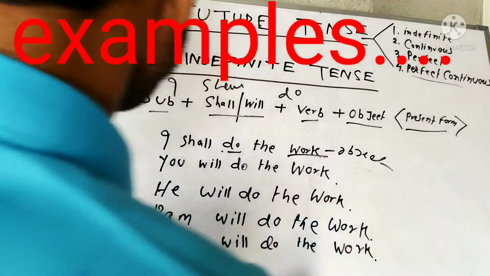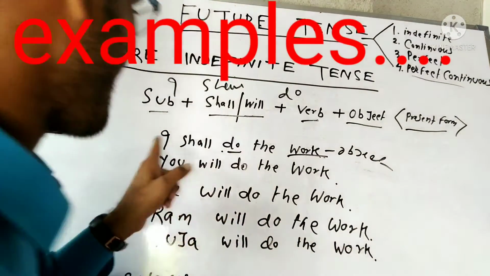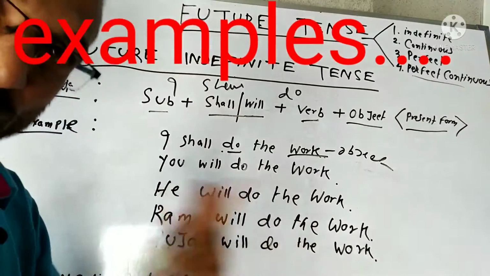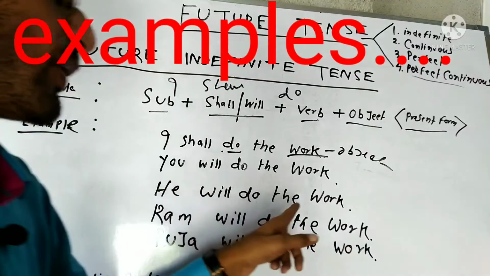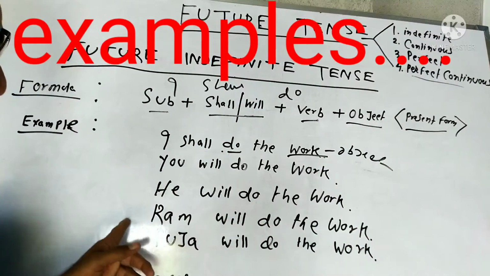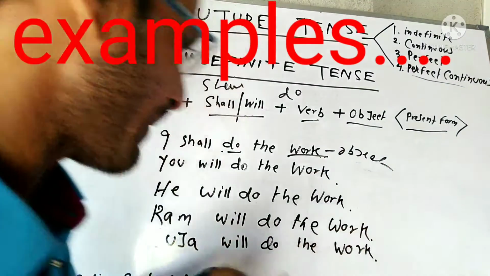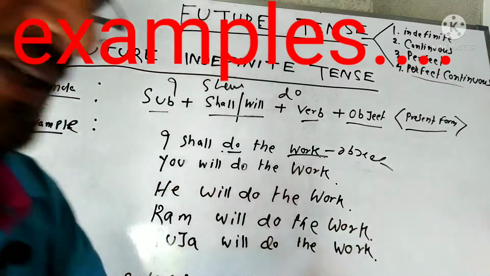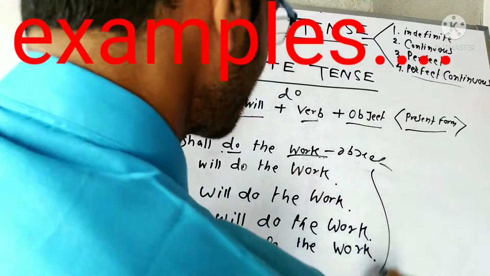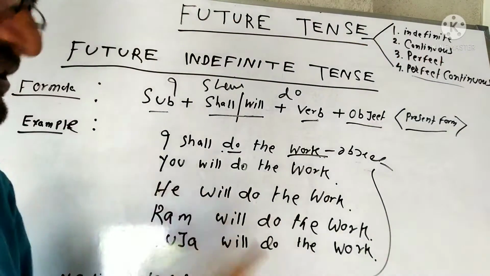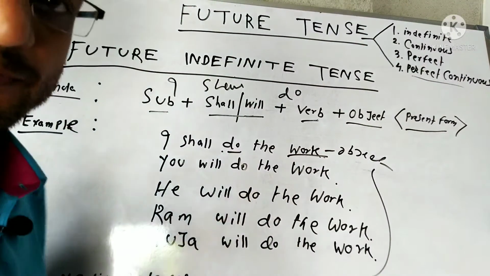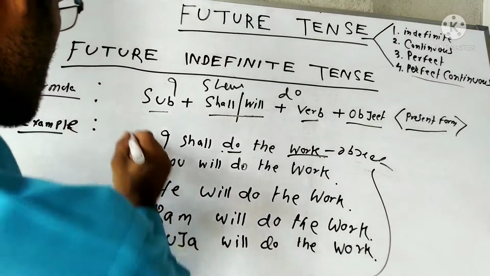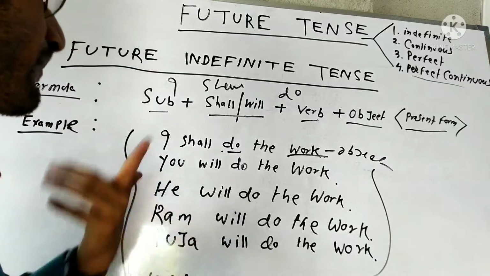Similarly, मैं ये काम करूँगा. I shall do the work. Next, you will do the work. तुम ये काम करोगे. Next, he will do the work. वो ये काम करेगा. Next, Ram will do the work. राम ये काम करेगा. Pooja will do the work. पूजा ये काम करेगी. So these are the examples. Subject, verb, and object. Just follow the SVO formula and learn the English. These are the positive forms of the verb.